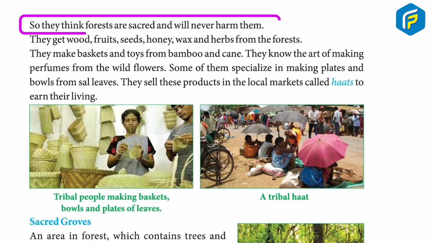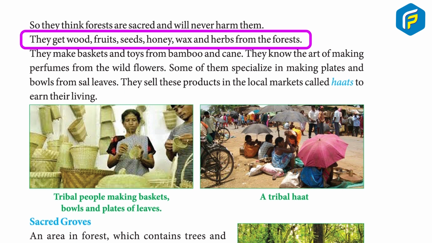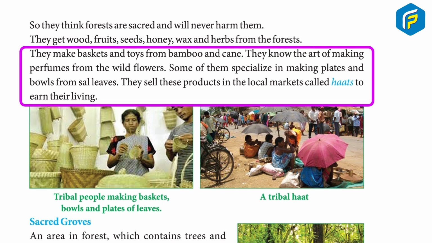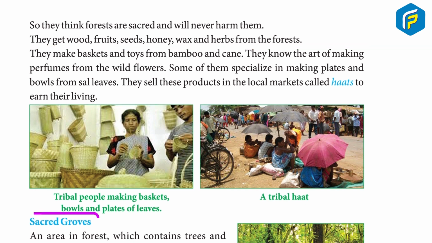They think forests are sacred and will never harm them. They get wood, fruits, seeds, honey, wax, and herbs from the forest. They make baskets and toys from bamboo and cane. They know the art of making perfumes from the wildflowers. Some of them specialize in making plates and bowls from sal leaves. They sell these products in the local markets called hats to earn their living.